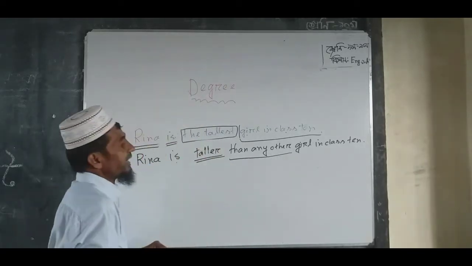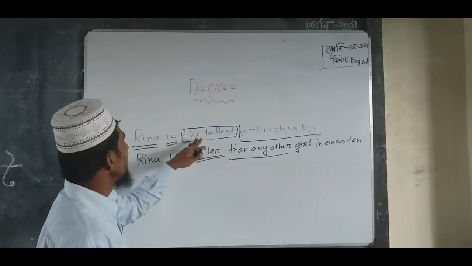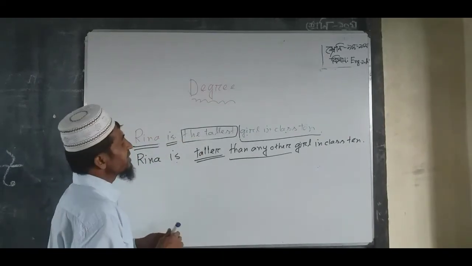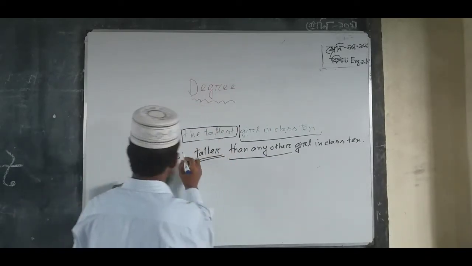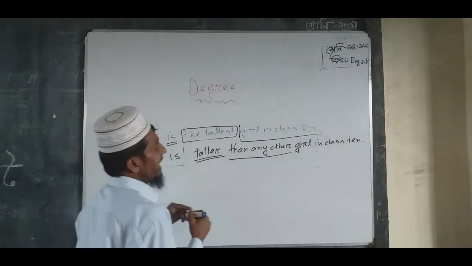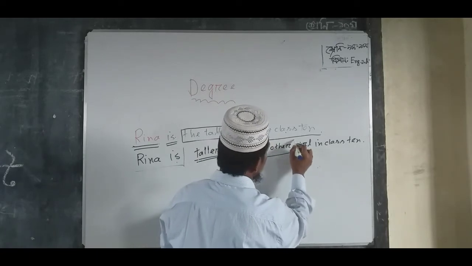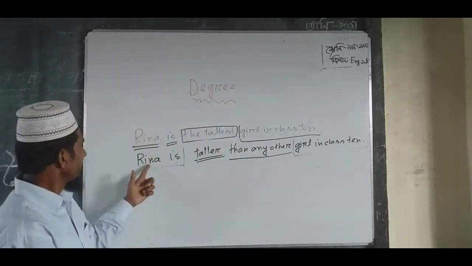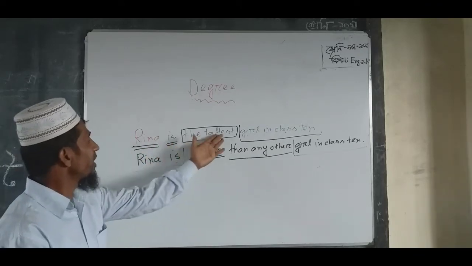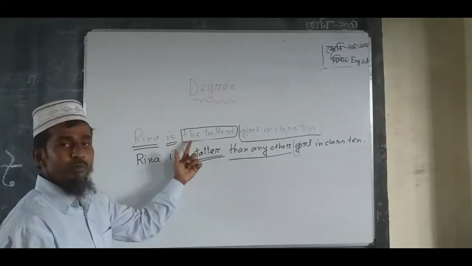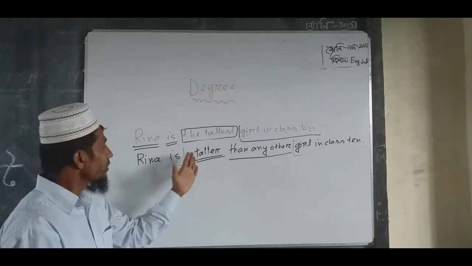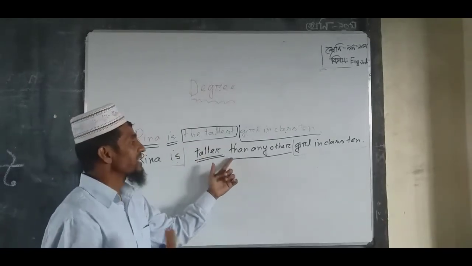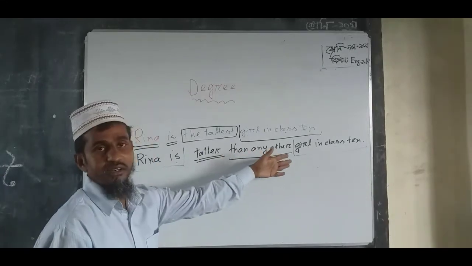The first part before the adjective has no change. So the first part is Rina is, and the end part after the adjective, girl in class 10, has no change. So Rina is taller; the article the will be omitted. After the comparative form we can use as an auxiliary than any other.